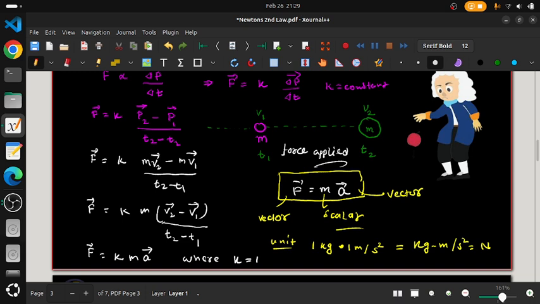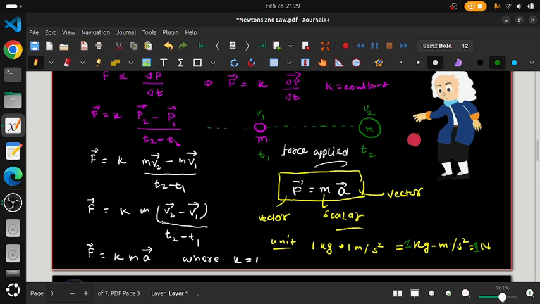Understood? If you want you can write 1, otherwise it is not required. So 1 kg meter per second square is nothing but 1 Newton. This is our standard unit, the international unit.